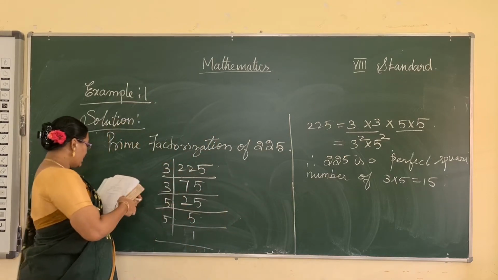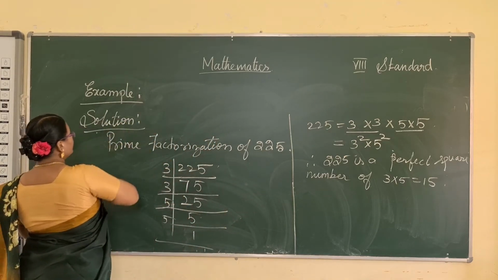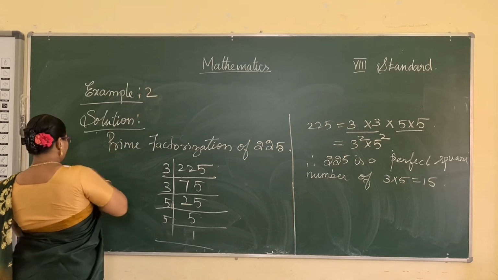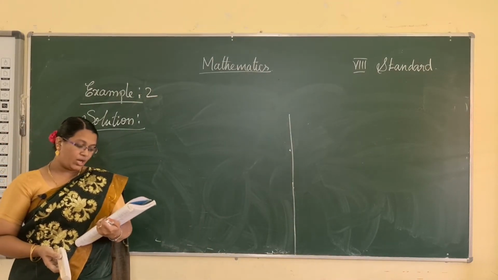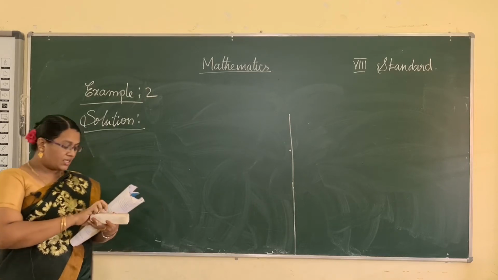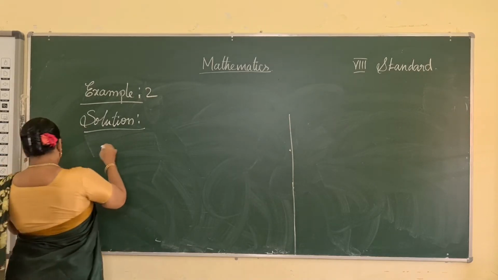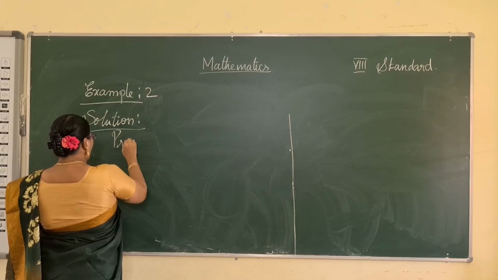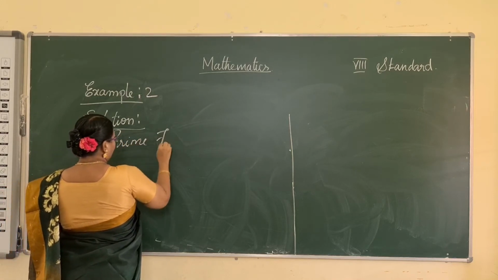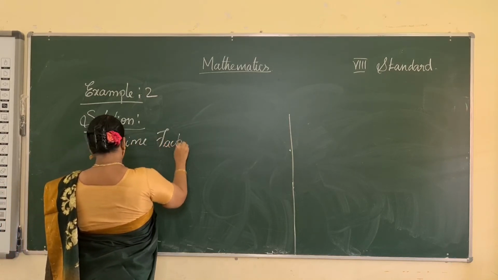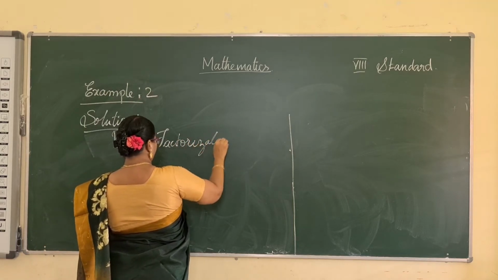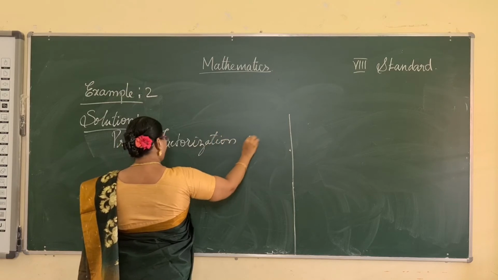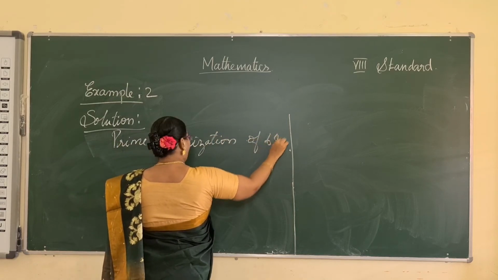Now see example 2. Find out whether 648 is a perfect square number or not. Here also it asks perfect square or not, so here also we use prime factorization of the number 648.